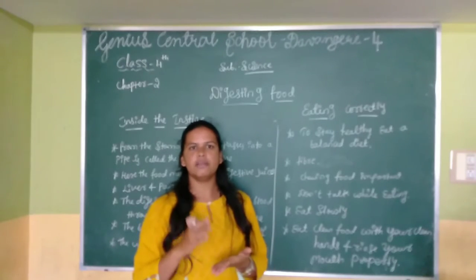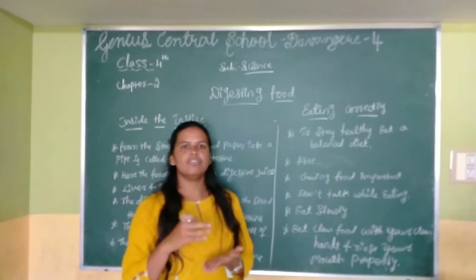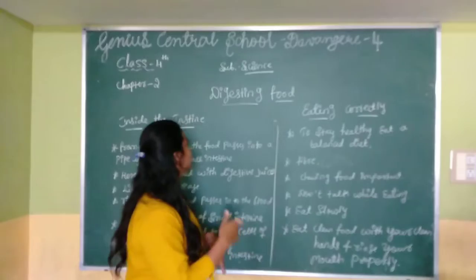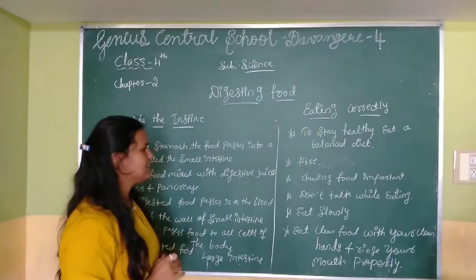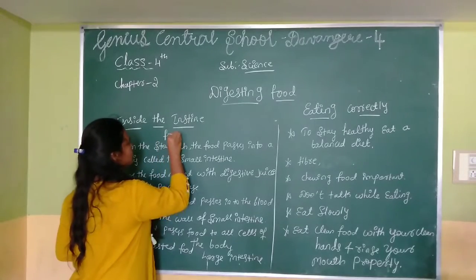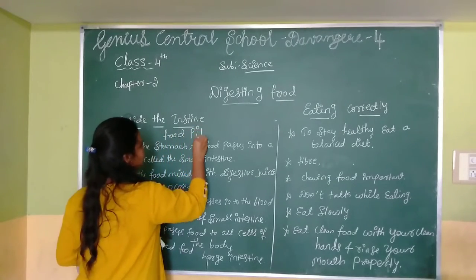Chewed food breaks into solid food particles, and with the help of saliva the food is mixed, and then it is sent to the intestine. In the intestine, there is a small food pipe.